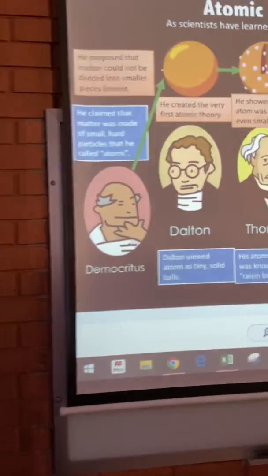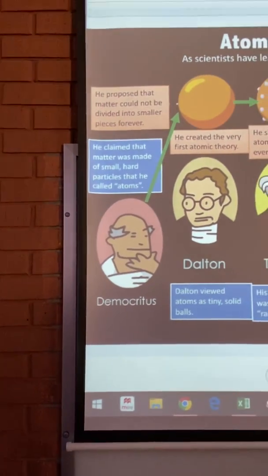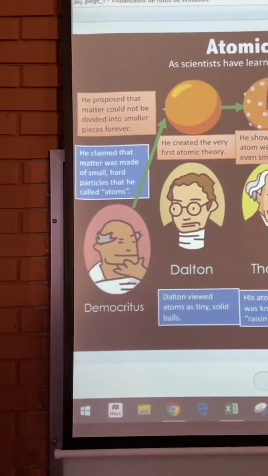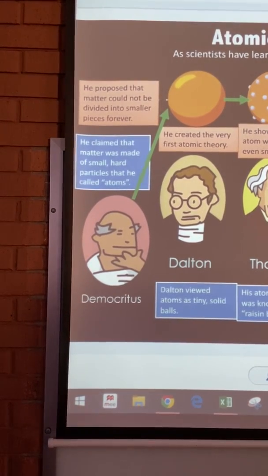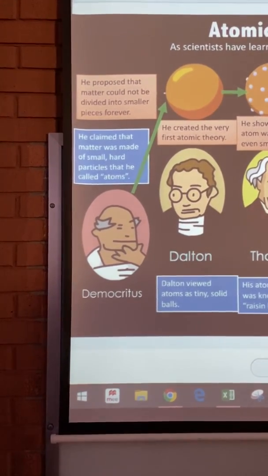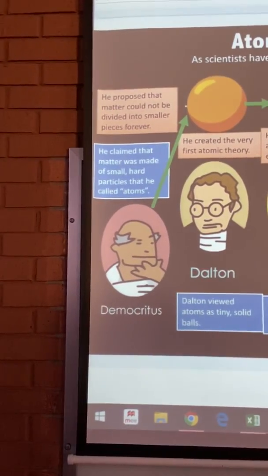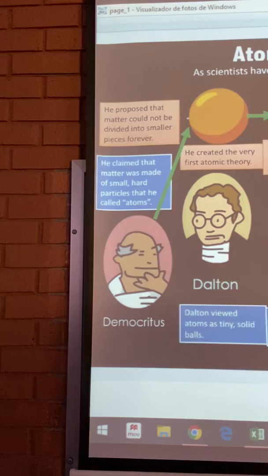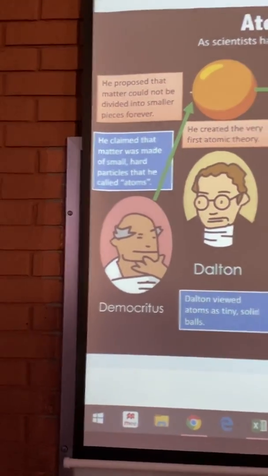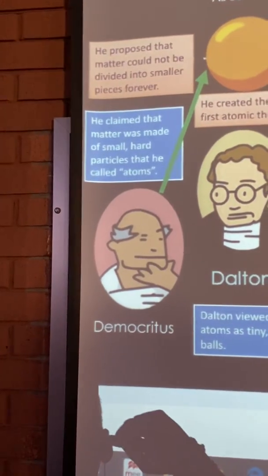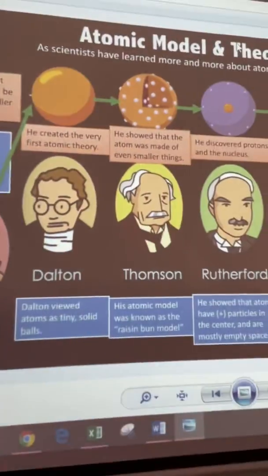Well, Democritus, do you remember Democritus? We talked about this guy in the past. He proposed that matter could not be divided into smaller pieces forever. So this guy discovered, or was the first guy to talk about the atom, like the tiniest particle. Actually, in this part, he named atom to this particle, you know.